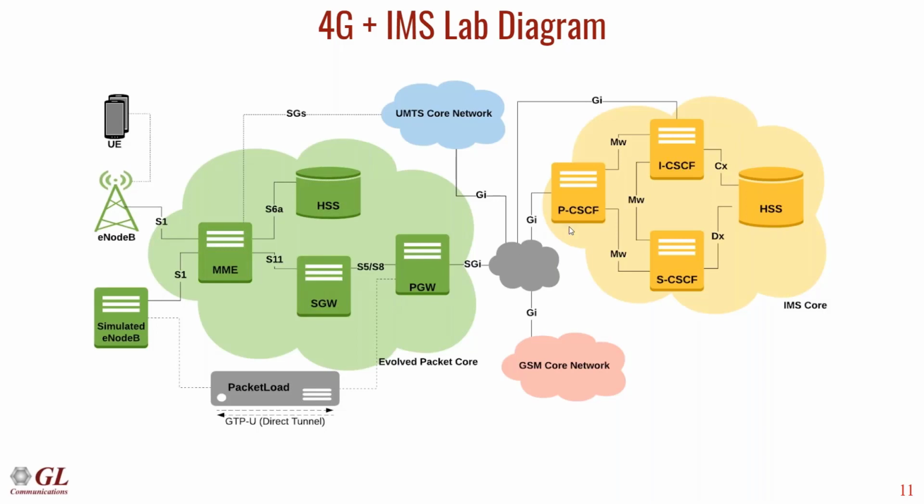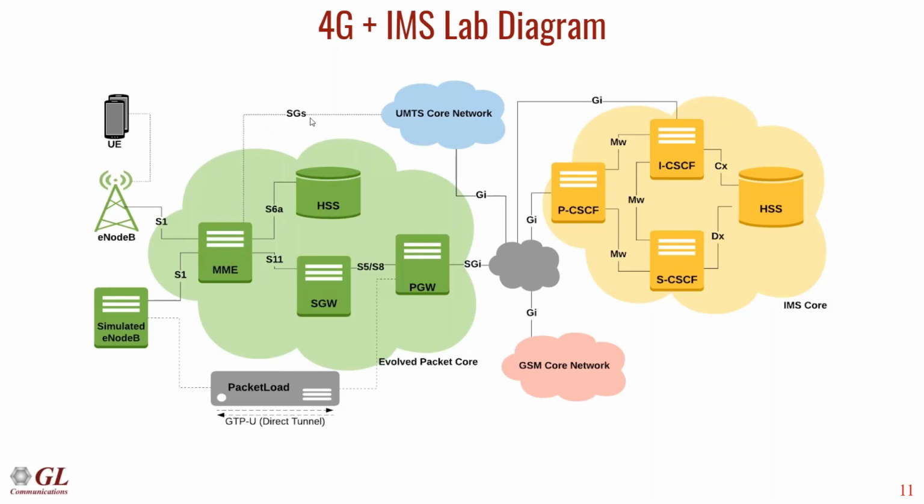When it tries to register to the IMS, it sends register messages to the PCSCF first. This is the proxy CSCF, which routes the request to the interrogating CSCF, the ICSCF. It does some authentication, and then the serving CSCF performs further authentication, and that's how the mobile phone registers to the network.